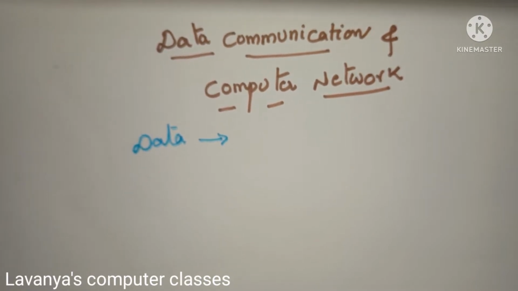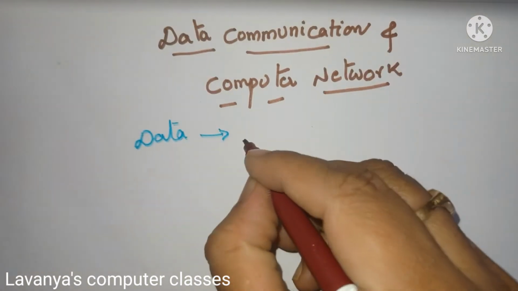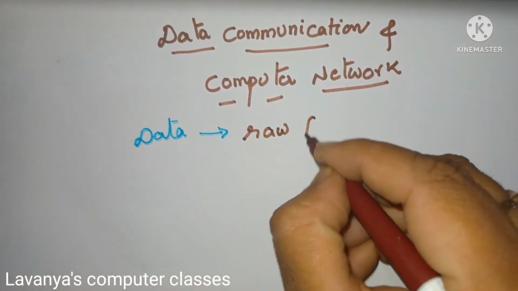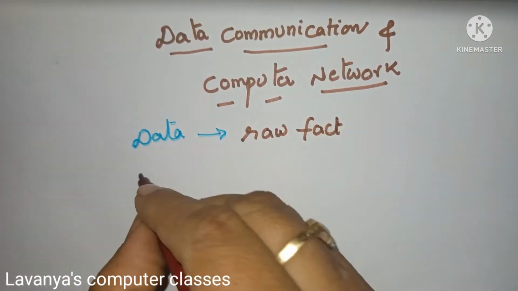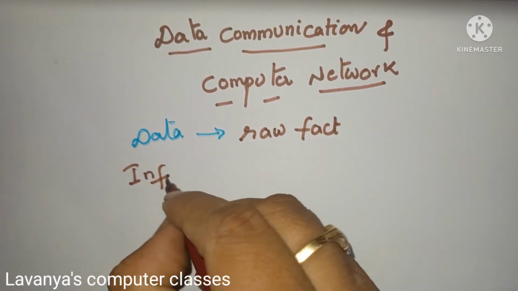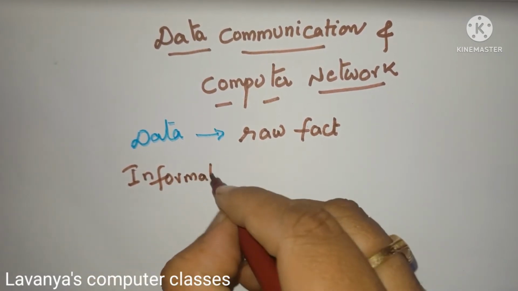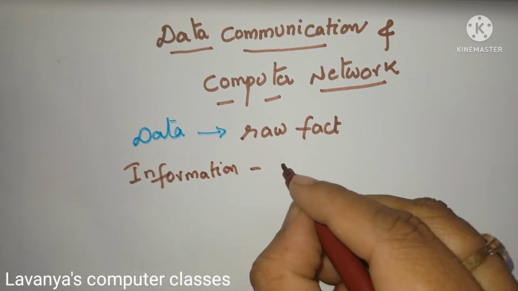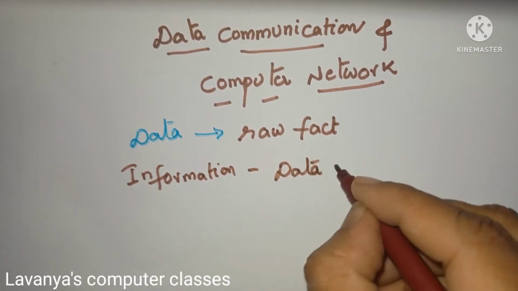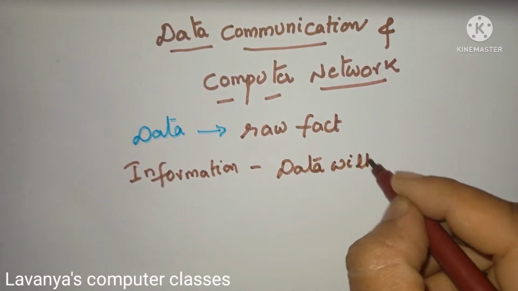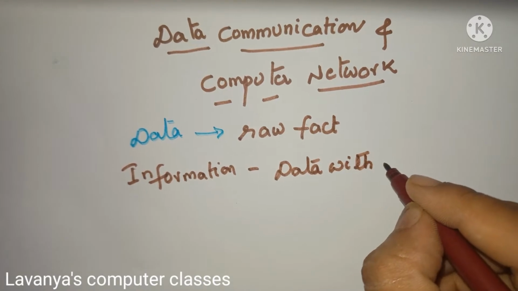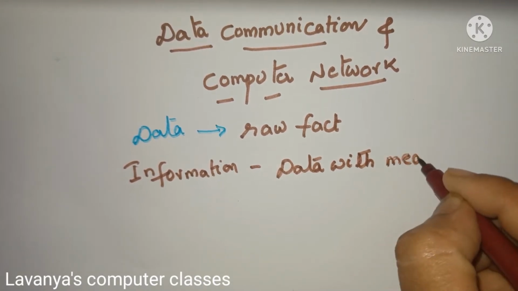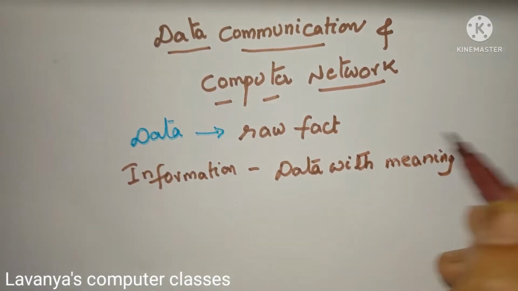Anything, any raw fact is known as data. Next one is, what is information? Information means data with meaning. So, here are two words, one is data, the second one is information. Data with meaning is known as information.